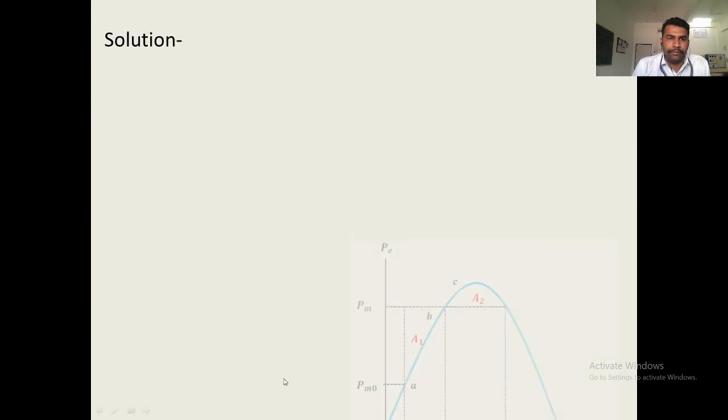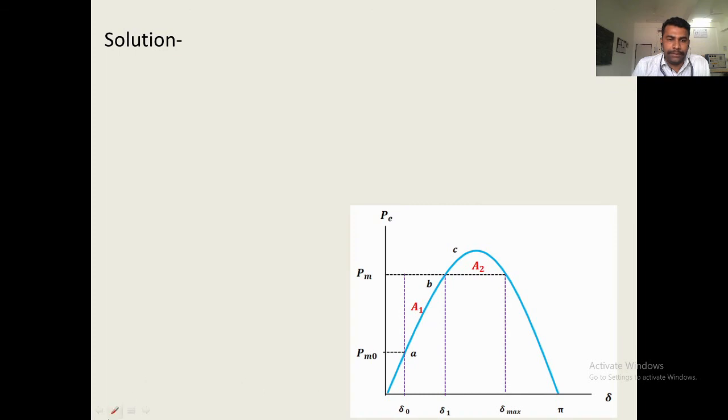Then on this curve, observe that if you change the position of delta max to this, the corresponding mechanical power will change. This is the new mechanical power. Suppose you further increase the value of delta, the mechanical power will again change.